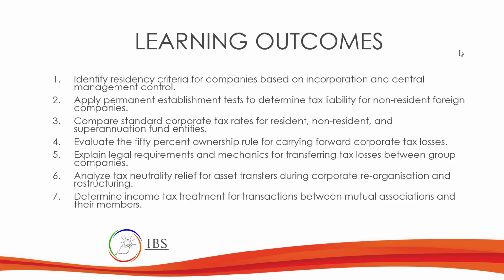Compare standard corporate tax rates, non-resident and superannuation fund entities, evaluate the 50% ownership rule for carrying forward corporate tax losses, explain legal requirements and mechanics for transferring tax losses between group companies, analyze tax neutrality relief for asset transfers during corporate reorganization and restructuring, and then determine income tax treatment for transaction between mutual associations and their members.